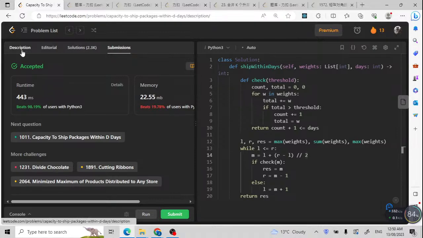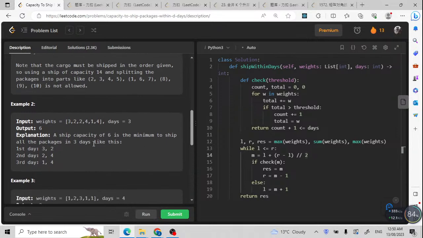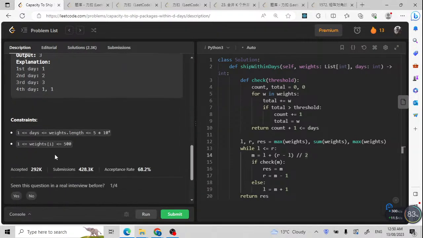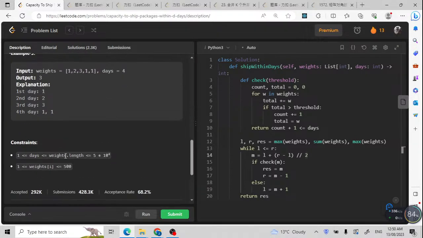Now let's analyze the time complexity. For such a problem, the time complexity is m times log n. The m is the length of the weights array. The n is the maximum number inside the weights array, so it is 500, which is not a big number. This is why the binary search is so fast.